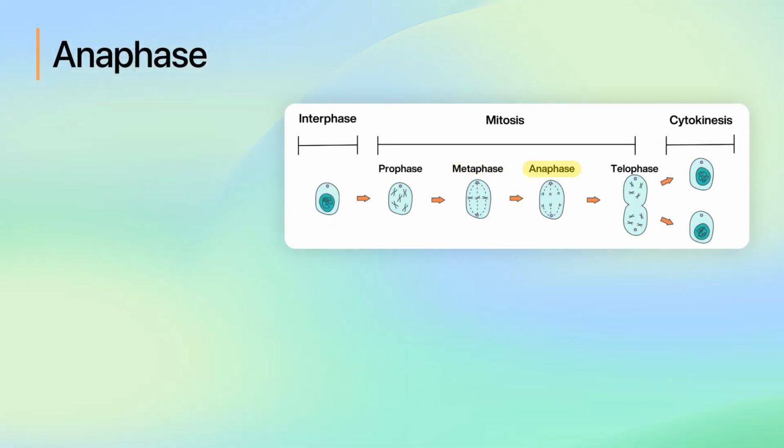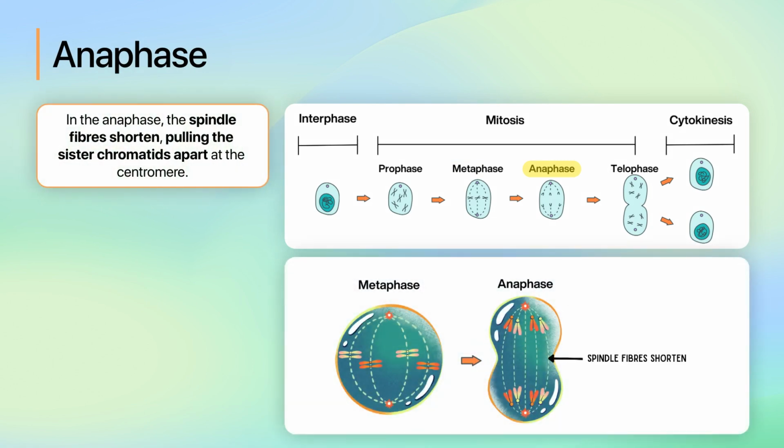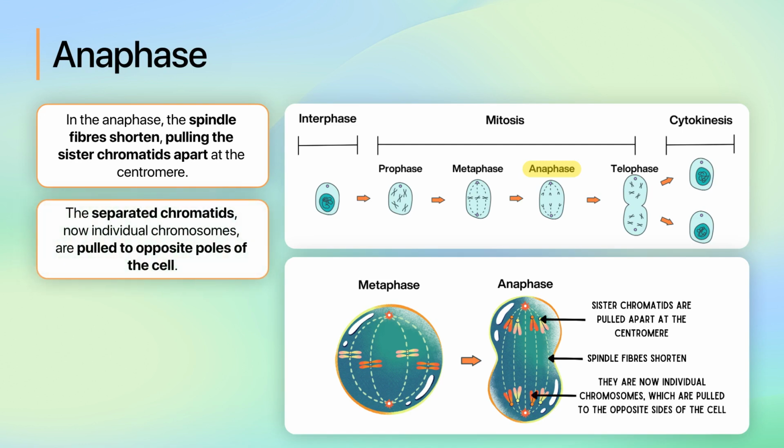The third stage of mitosis is the anaphase. In this stage, the spindle fibers shorten, pulling the sister chromatids apart at the centromere. The separated chromatids, now individual chromosomes, are pulled to opposite poles of the cell.